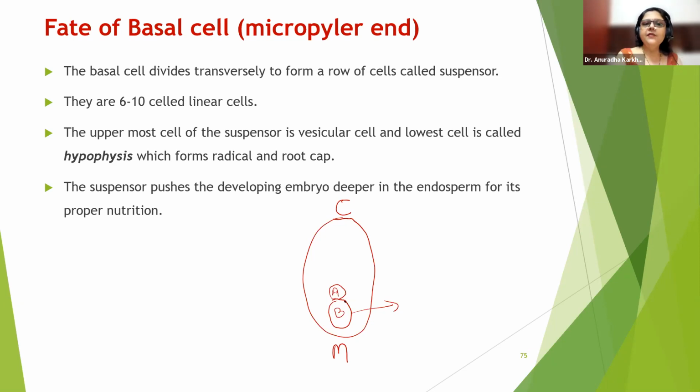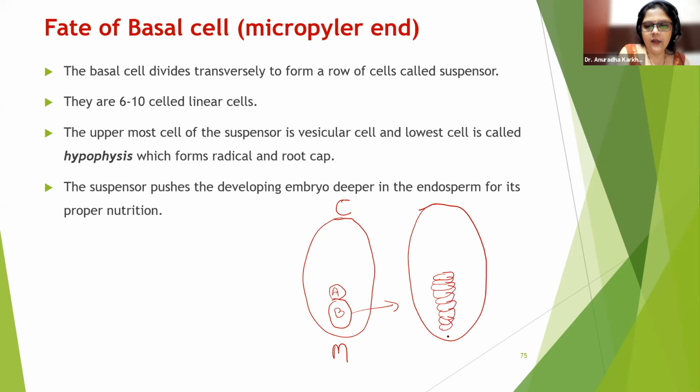The basal cell divides transversely to form a row of cells called the suspensor. They are 6 to 10 linear cells. Linear means in one row, in one line, one above the other. It will happen something like this: 1, 2, 3, 4, 5, 6, 7, 8, 9, 10. Not a structure like that will form. So it will get divided; see, it's dividing to form something like this.